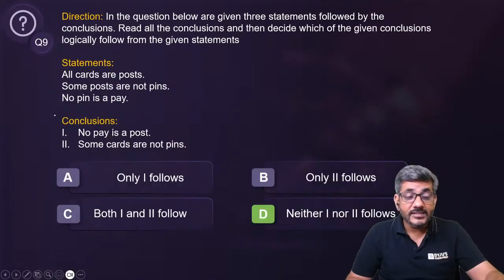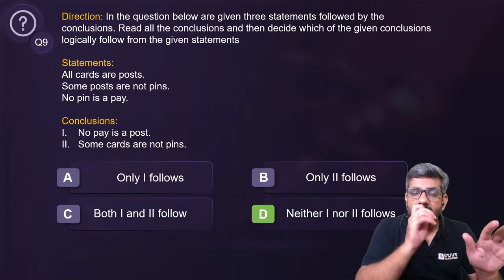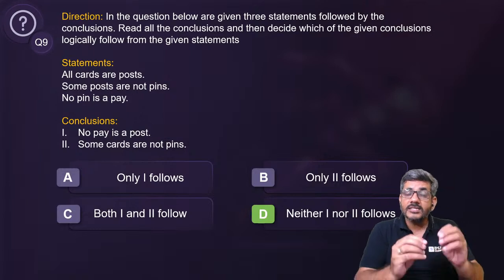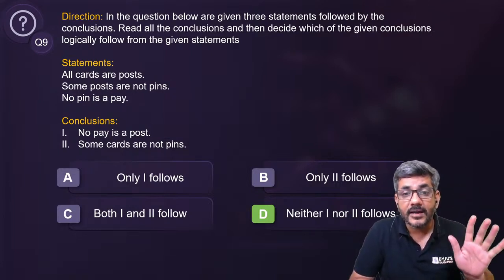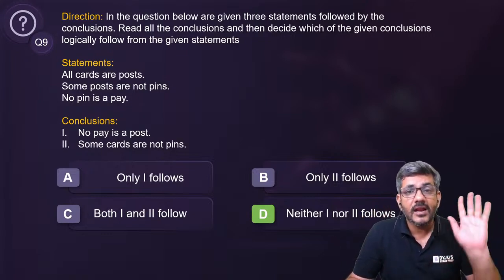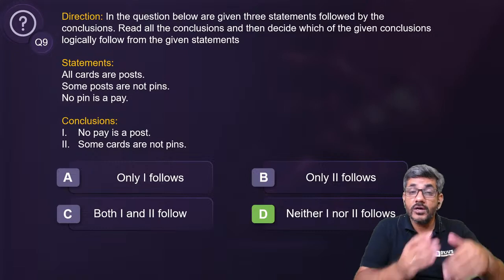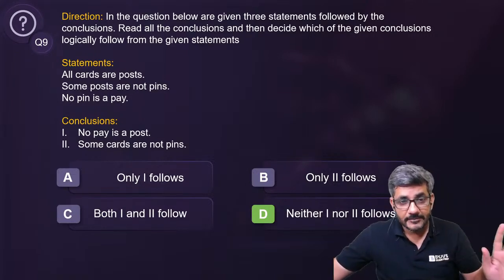And therefore I said it's a better way of doing these questions. Try to prove a conclusion wrong. अगर किसी भी तरीके से सारी स्टेटमेंट्स को सेटिस्फाई कराते हुए आप उसको गलत प्रूव कर पा रहे हैं, that means it does not necessarily follow. उसको आप necessarily follow करना नहीं बोलेंगे, क्योंकि वो अगर एक जगह भी गलत है, it would be गलत, it would be not follow, right?